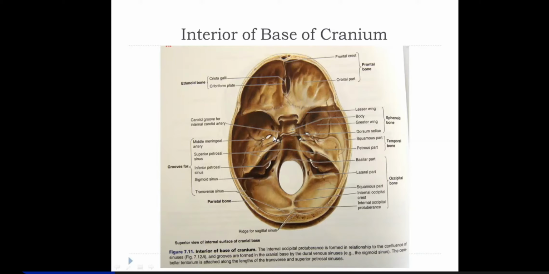In the middle cranial fossa, anterolateral to foramen lacerum, you find this foramen which is oval in shape, called foramen ovale, right? Through foramen ovale passes V3, the mandibular division of trigeminal, the accessory meningeal artery enters, then the lesser petrosal nerve.